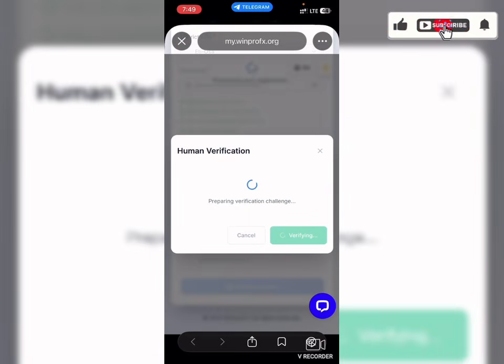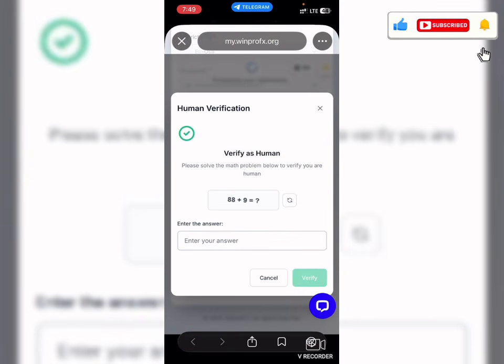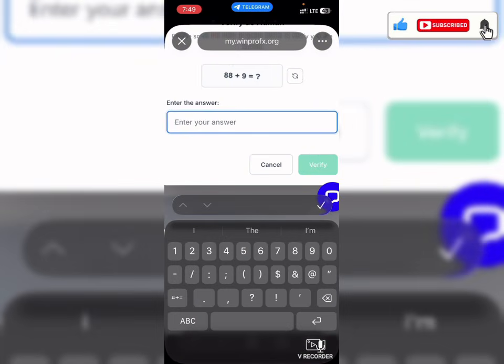Now right there, you can see it's actually loading, and we need to complete this quick captcha to make sure you're not a robot. Now you can see it says 88 plus 9, so you just need to do the addition and then put the answer into this box. If you're doing yours, it will be a different question or a different arithmetic. So just make sure you give the correct answer, and then you click on verify.